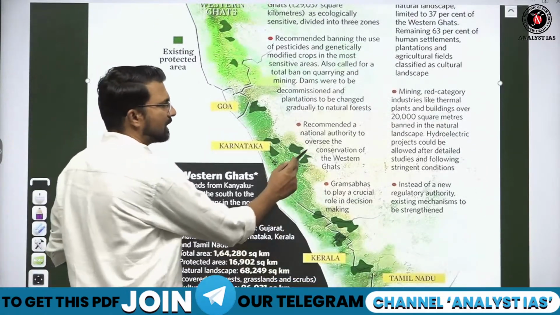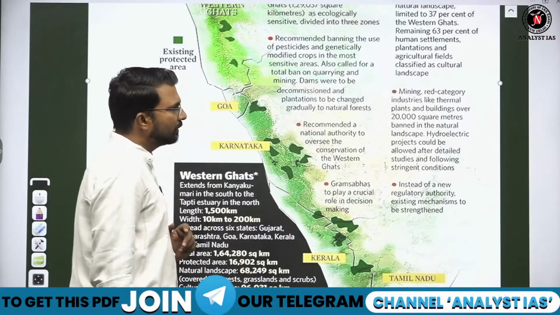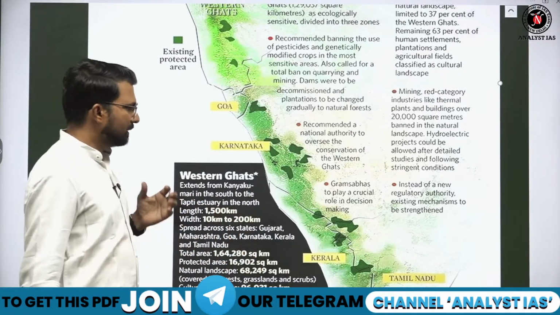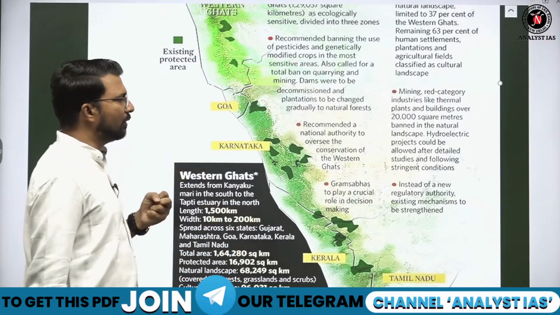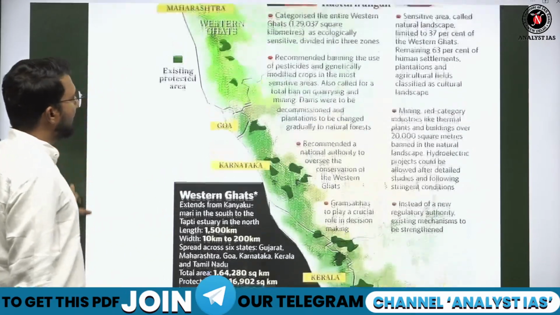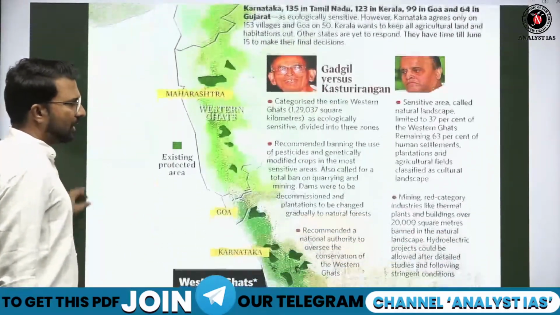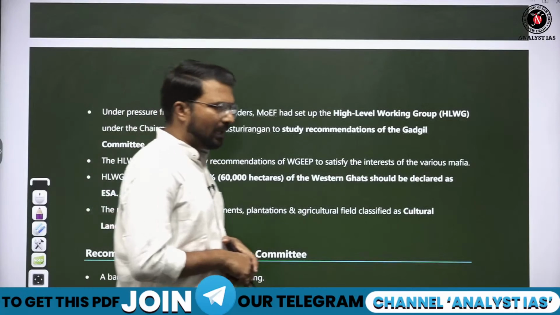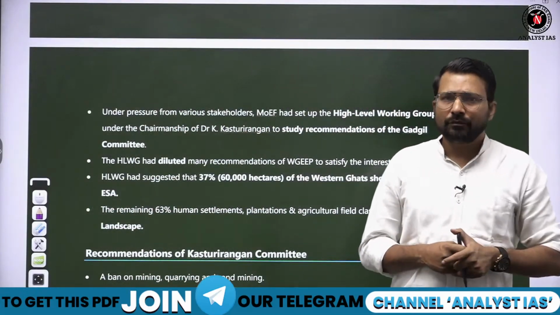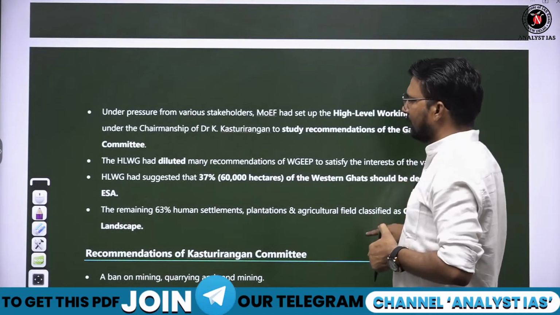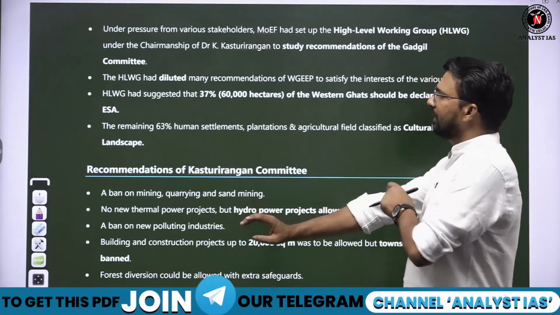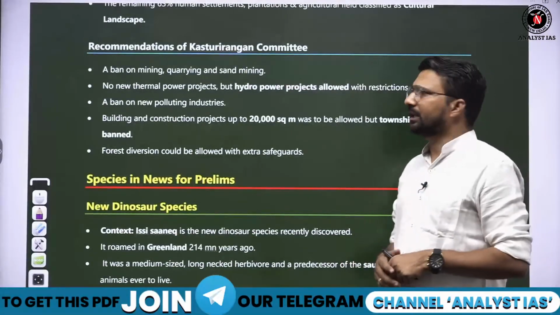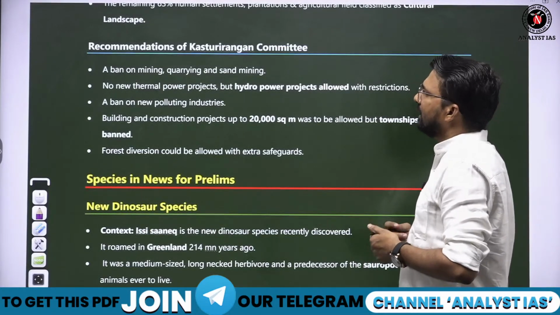Gadgil report recommended a national authority to observe the conservation of Western Ghats, and said there should be a crucial role of the Centre. Fine. So we see that the Gadgil report is much more stringent and the Kasturirangan report gave some relaxation. But now Karnataka became the first state to deny implementing the recommendation of the Kasturirangan report, whereas the Kasturirangan report gives so many authorities to the central government and state government,